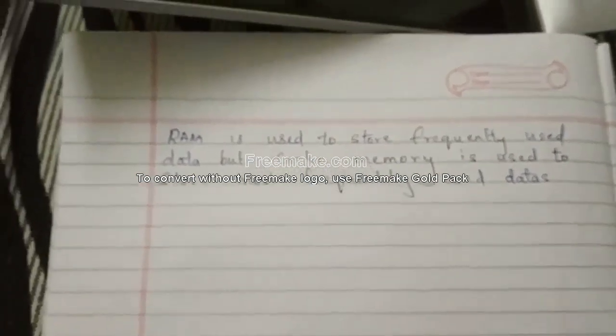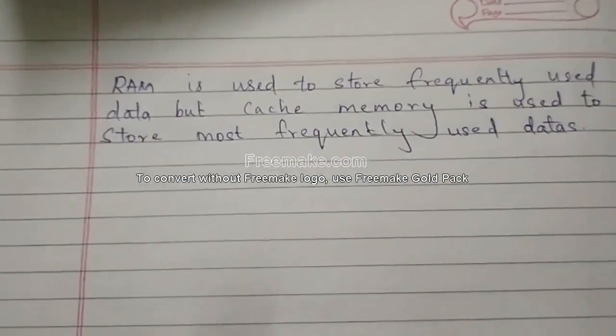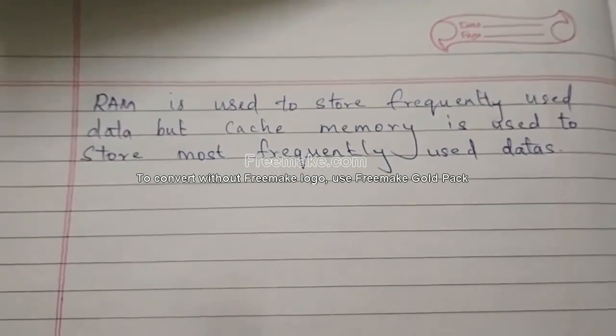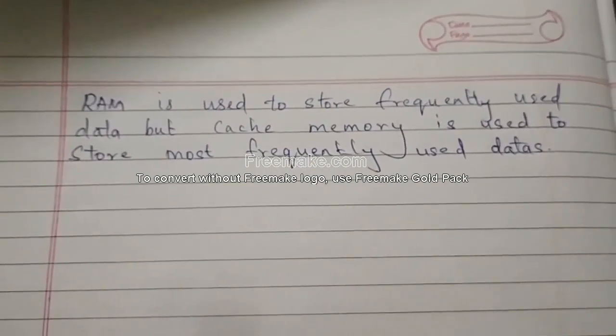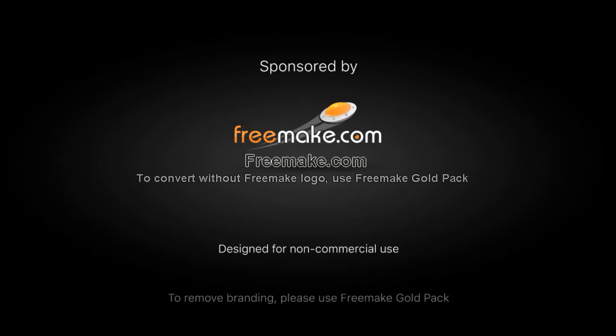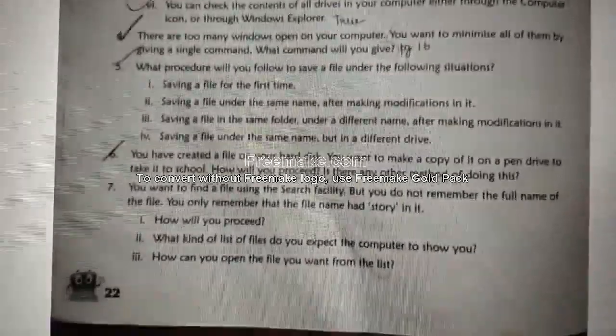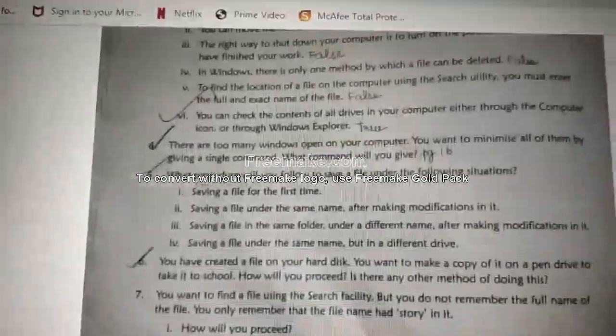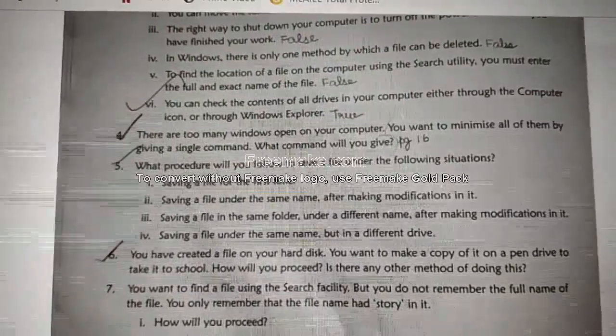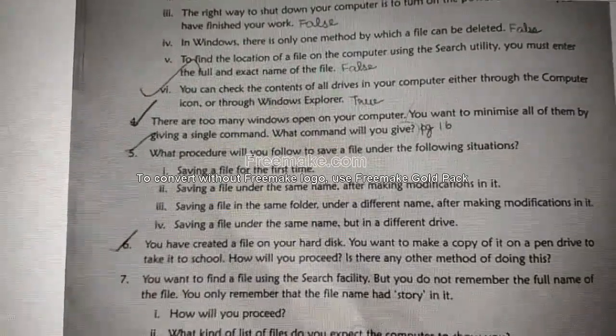That's all students. The first unit 2 marks are over. We'll go for the second unit. Now open page number 22. That is unit number 2. Now we are going to see 2 marks of unit number 2.